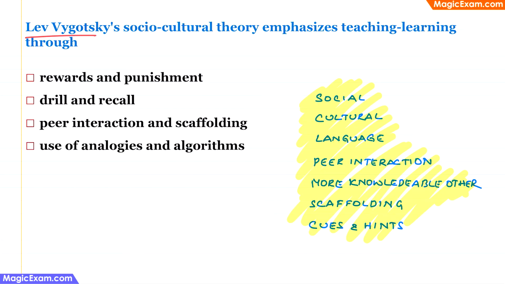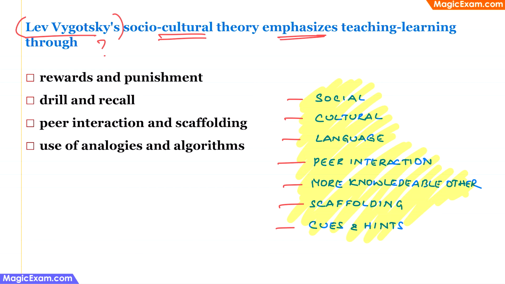Lev Vygotsky's socio-cultural theory emphasizes teaching and learning through which of the following? Now, when we talk about Lev Vygotsky's theories and the socio-cultural theory and the socio-constructivist theory, and we solve questions based on Lev Vygotsky's theories, we will come across a few keywords that we will have to remember. Words like social, cultural, language, peer interaction, more knowledgeable others, scaffolding, cues and hints. So these are all keywords that will be in the correct answer for Lev Vygotsky related questions.